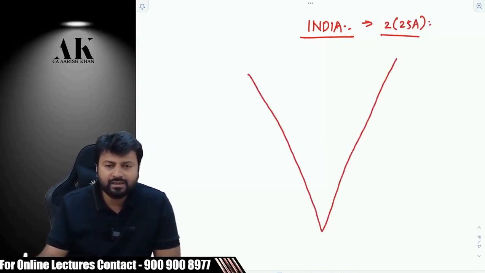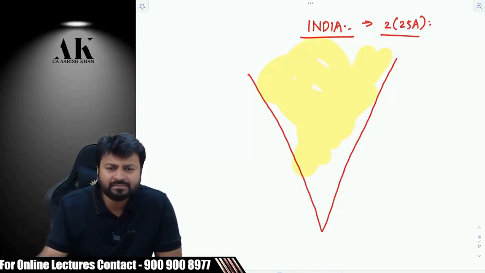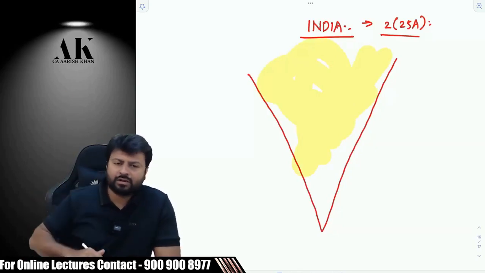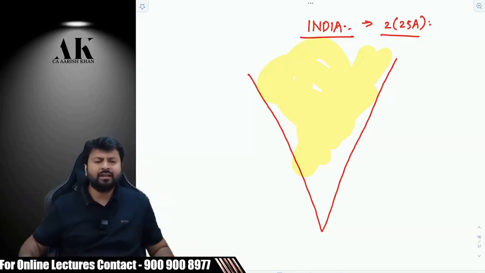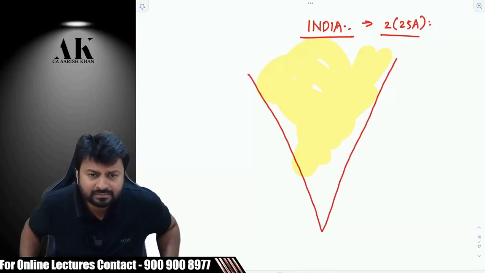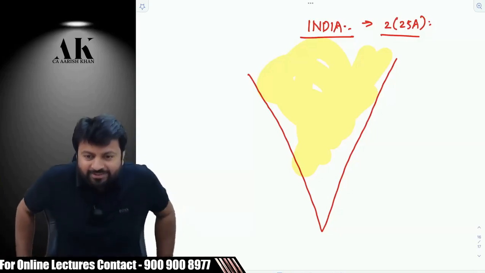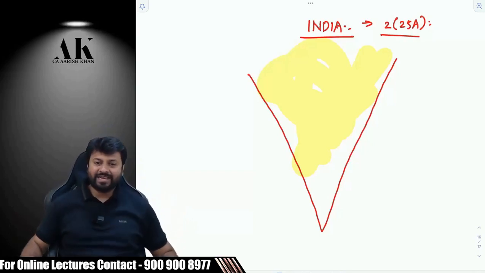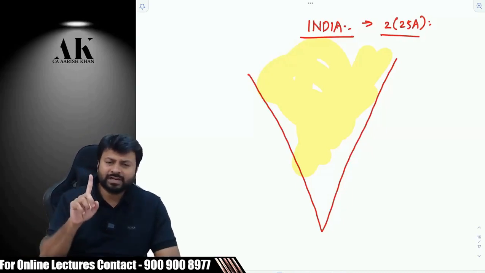Suppose this is a rough map of our country and this is the landmass. This is definitely India, right? The entire landmass from north to south and east to west and all the union territories. How many union territories are there in India today? Nine. Nine union territories are there. Which are those nine union territories?